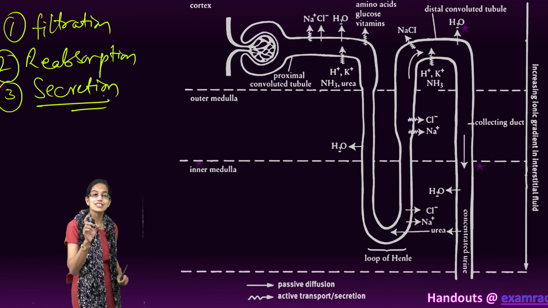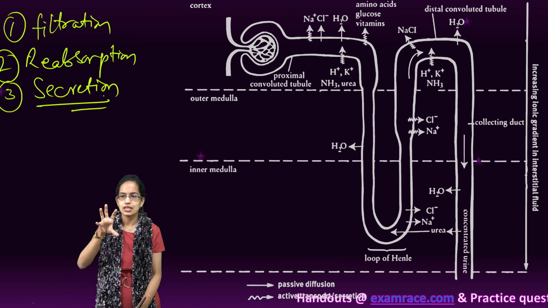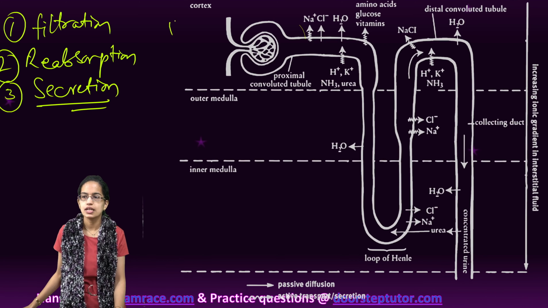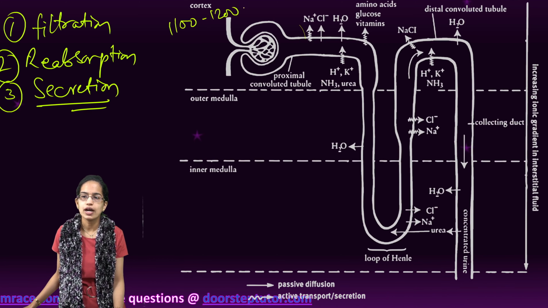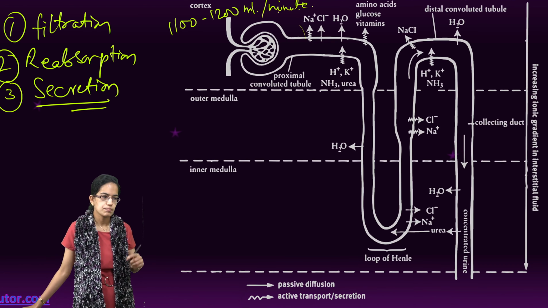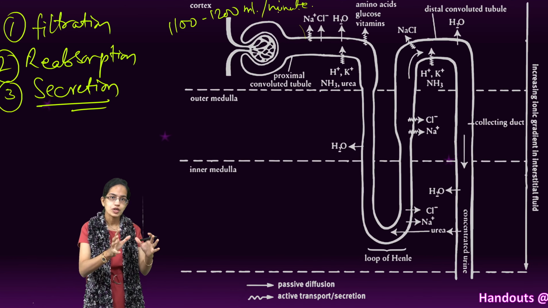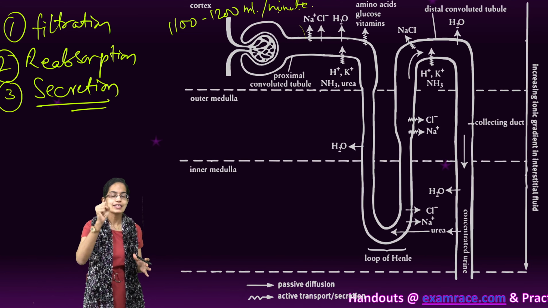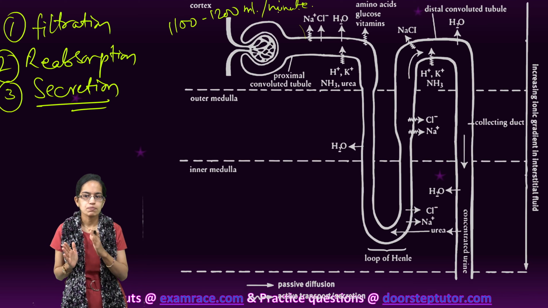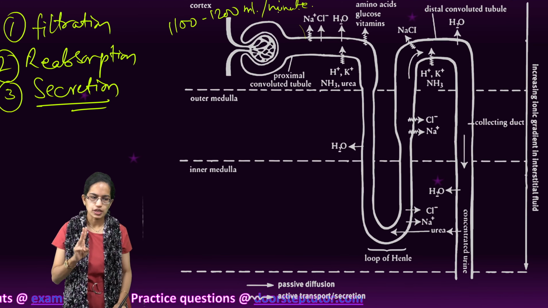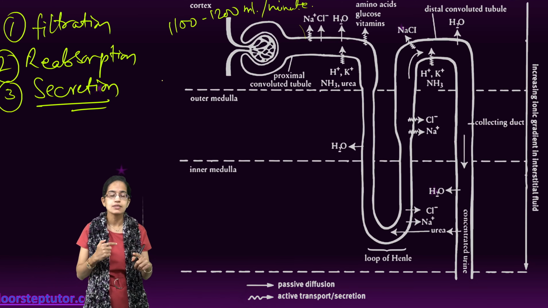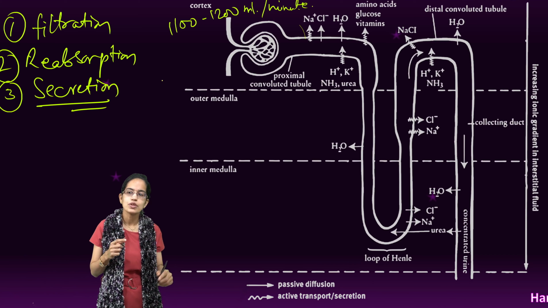The first stage, which is the stage of filtration, occurs in the glomerulus and the renal corpuscle. Here nearly 1100 to 1200 milliliters of blood is filtered per minute, which is 1/5 of the blood being pumped by the ventricles of the heart. Now this process occurs through three layers. What are those three layers? First is the endothelium of the glomerular blood vessels. The next is the epithelium of the Bowman's capsule.